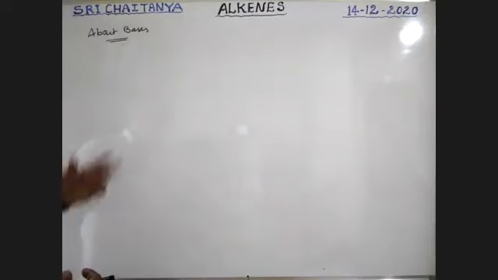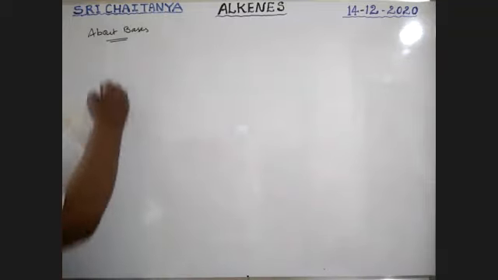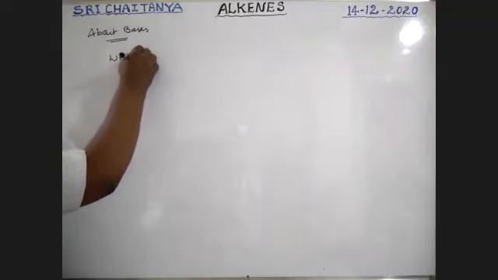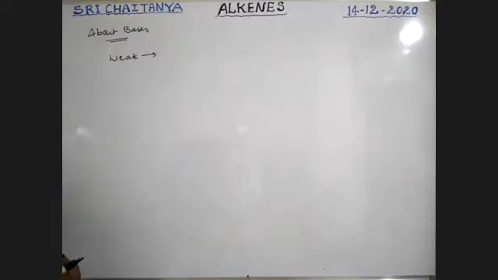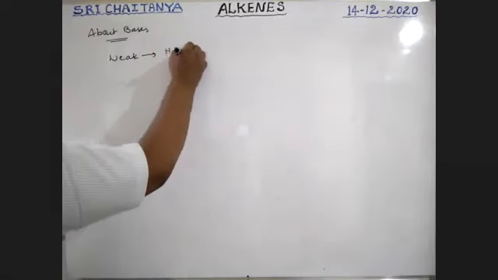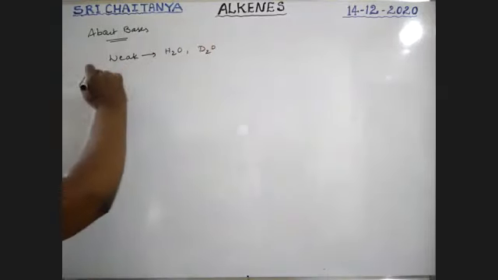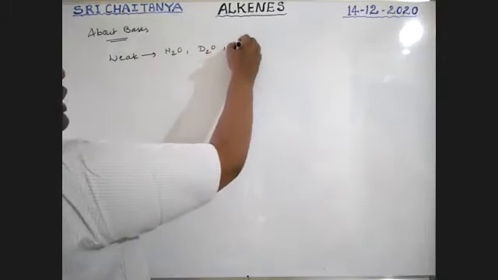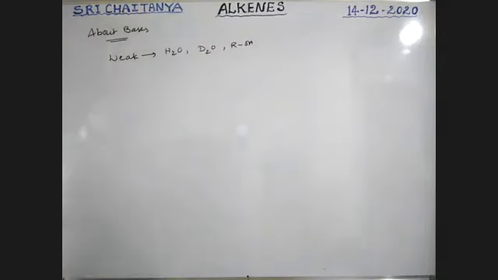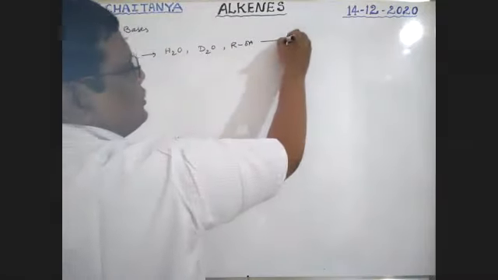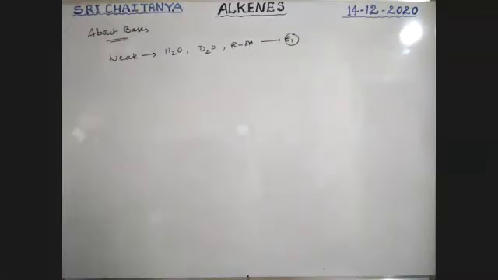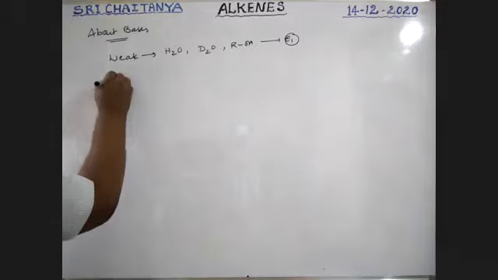Next, about the bases. Bases may be weak or strong. Weak bases are nothing but H2O, D2O, ROH. Alcohol is also a weak base, boys. All these follow the E1 mechanism, boys. Next, strong bases, boys.